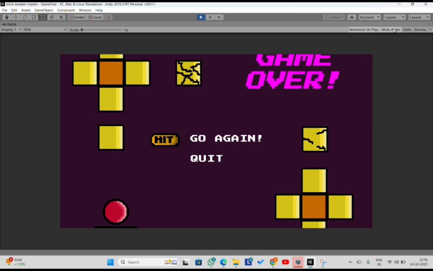The challenges I faced, what I learned and how I fixed them: the paddle was falling due to gravity. The solution was to set the Rigidbody 2D gravity scale equal to 0 and freeze the y axis. Next, the ball was getting stuck on the paddle. Adjusting the colliders and the bounce angles was the solution.